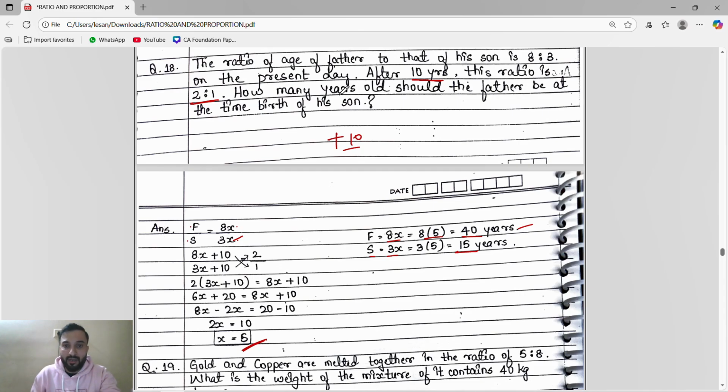Now they asked how many years old was the father at the time of the birth of his son. So when the son's age is 15, the father's age is 40. When the son was born, the son's age was 0. When the son is 15 years, father is 40 years. When the son is 0 years, father will be 40 minus 15, so father will be 25 years.